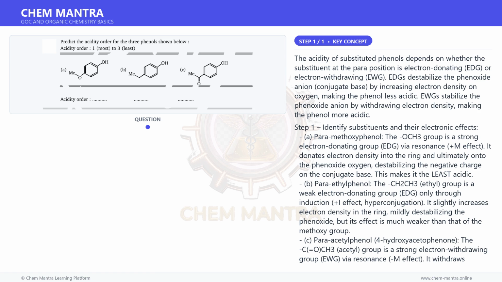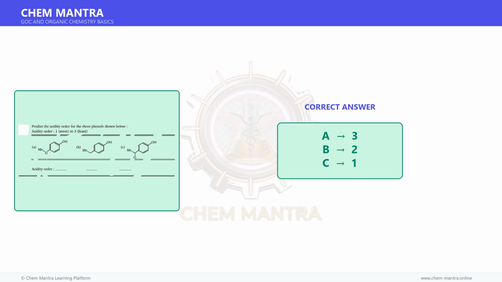Therefore, the correct answer is A, 3; B, 2; C, 1. Therefore, the correct matching is A matches 3, B matches 2, C matches 1.